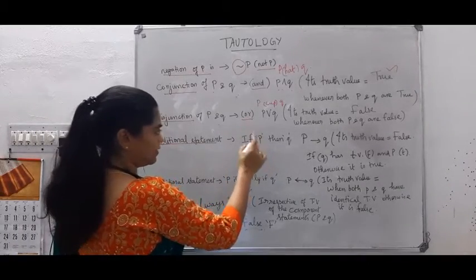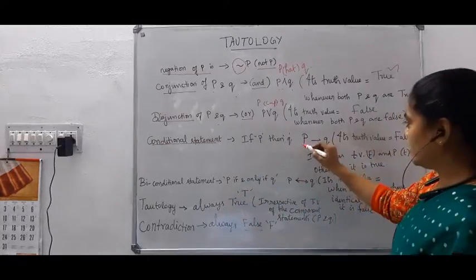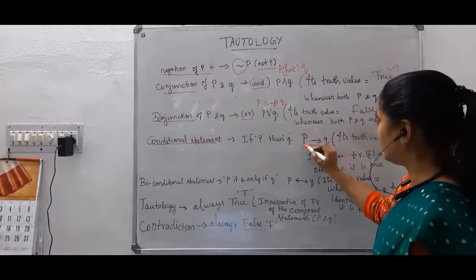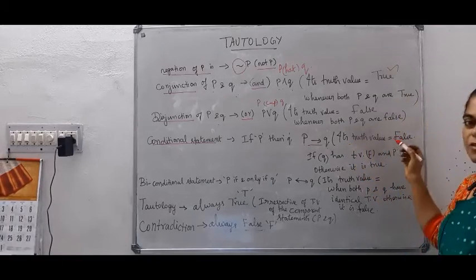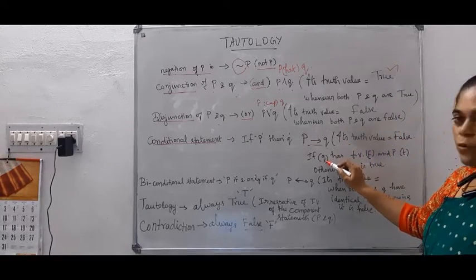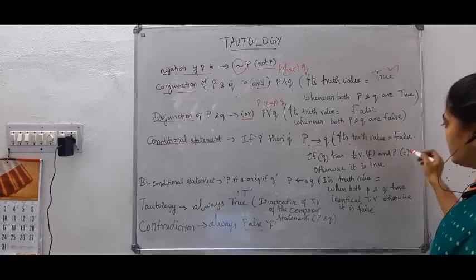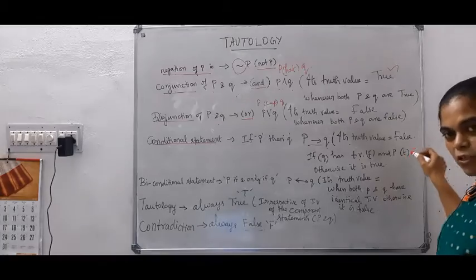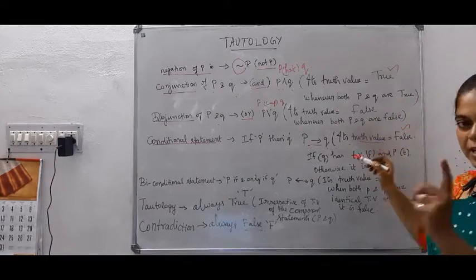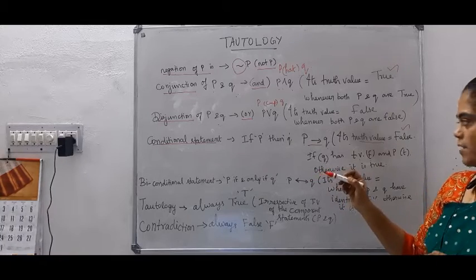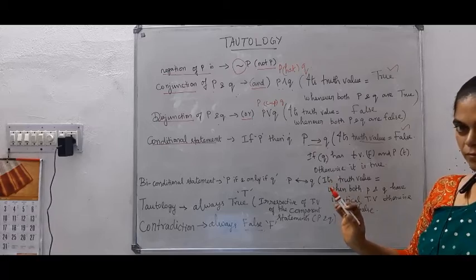If P, then Q. So P tends to Q. It is denoted by the symbol P to Q. If P is true and Q is false, then its truth value is false. Otherwise, it is true.